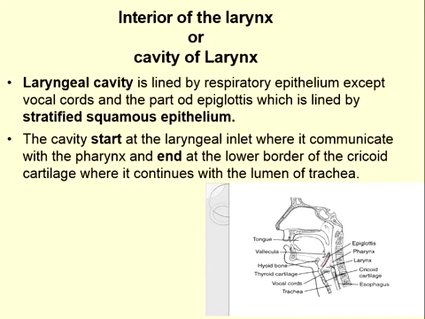Interior of the larynx and the cavity of the larynx. The laryngeal cavity is lined by respiratory epithelium except the vocal cord and part of the epiglottis, which are lined by stratified squamous epithelium. The cavity of the larynx starts at the laryngeal inlet, where it communicates with the pharynx, and ends at the lower part of the cricoid cartilage, where it continues with the lumen of the trachea.